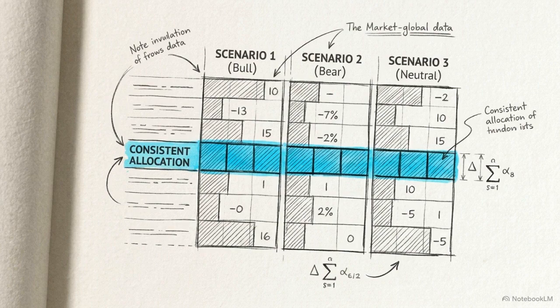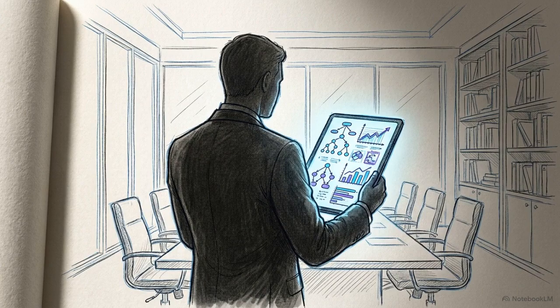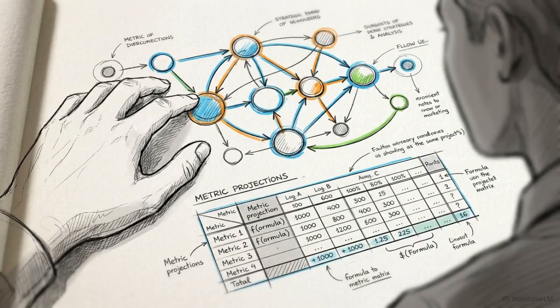The goal is to locate global stability. The application identifies specific allocation patterns that remain optimal, regardless of whether the future market proves to be conservative or optimistic. Ultimately, introducing operations research to business strategy is not about replacing managers with automated solvers. It provides an intellectually rigorous framework that measures, pressure tests, and justifies human strategic judgment.